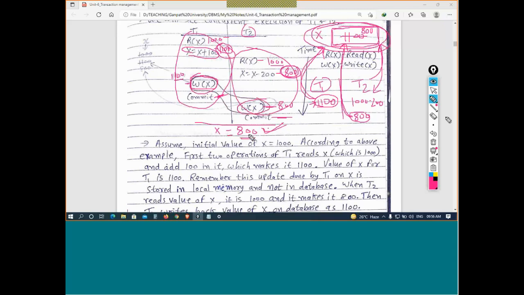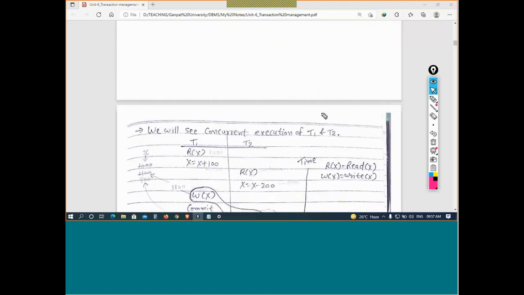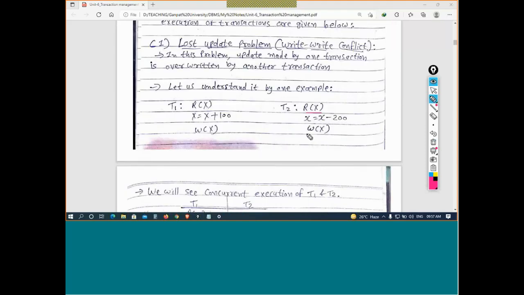That is only 800. It seems like only transaction T2 has been executed, because if we take the x value as 1000, then 800 was the final answer. The update made by transaction T1 has been lost. Why?